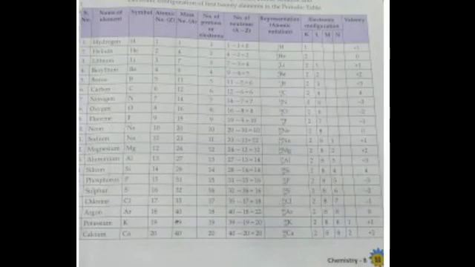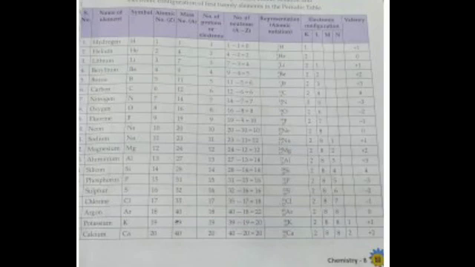So you have the table on page number 53, table 4.5, in which the number of subatomic particles, atomic notation, and electronic configuration of the first 20 elements in the periodic table are given. That is, the periodic table is the table in which the elements are arranged in the increasing order of the atomic numbers.